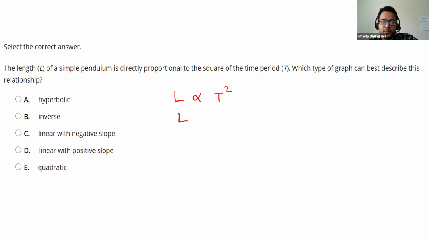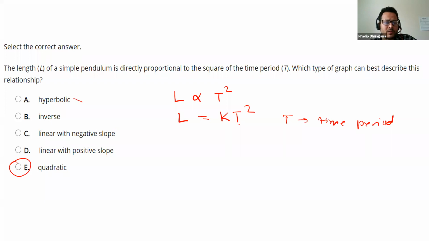When you remove the proportional sign, we introduce a constant, so L is equal to K T squared. So L varies directly as T squared, T being the time period of the pendulum, and this type of relationship is always quadratic.